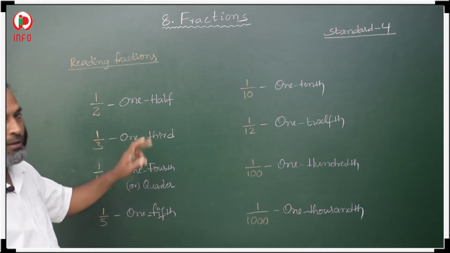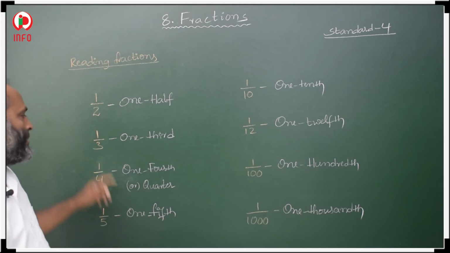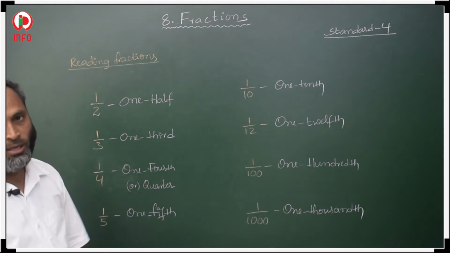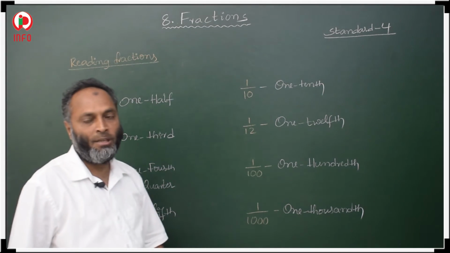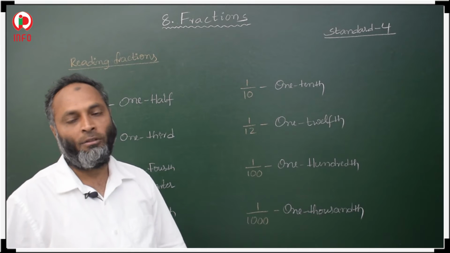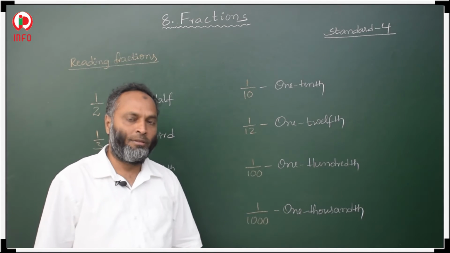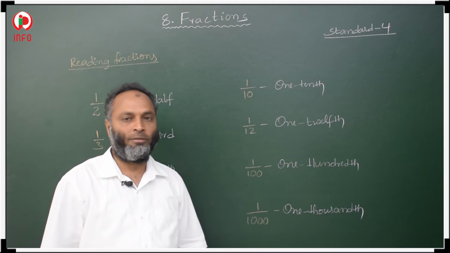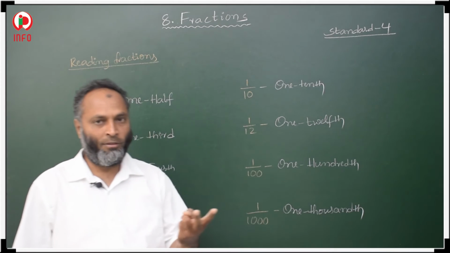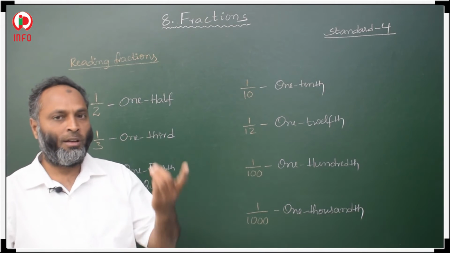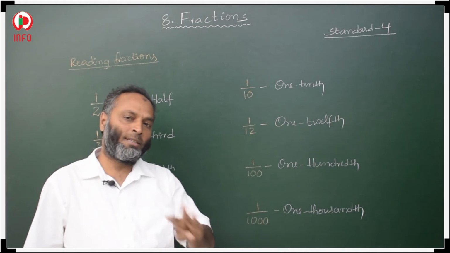The second, 1 by 3. How to read this 1 by 3? 1 third. 1 by 3 or 1 third, both are the same. 1 by 2 or 1 half is also the same. Half means 1 by 2. So 1 by 2 means 1 half. So these are the same.